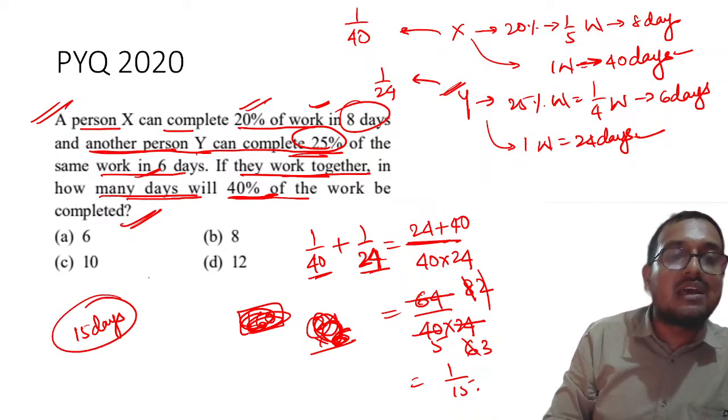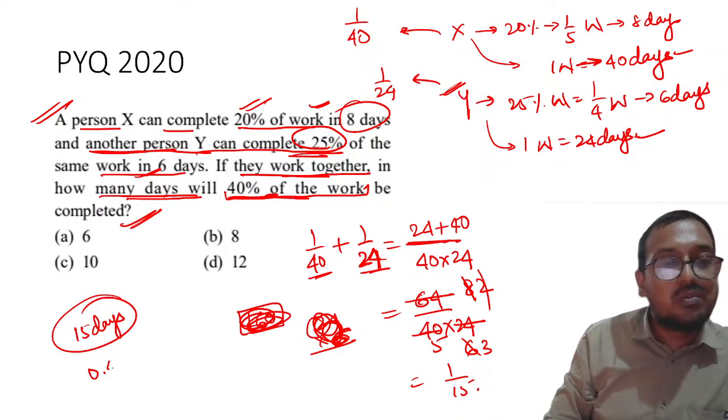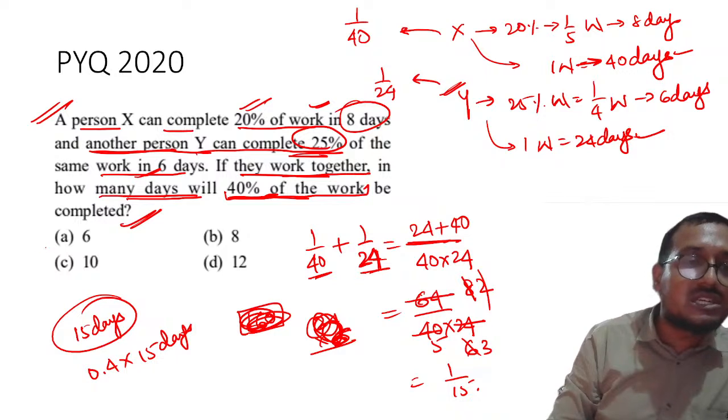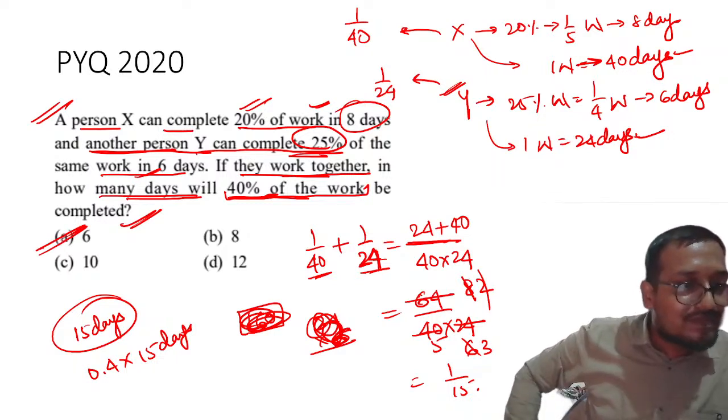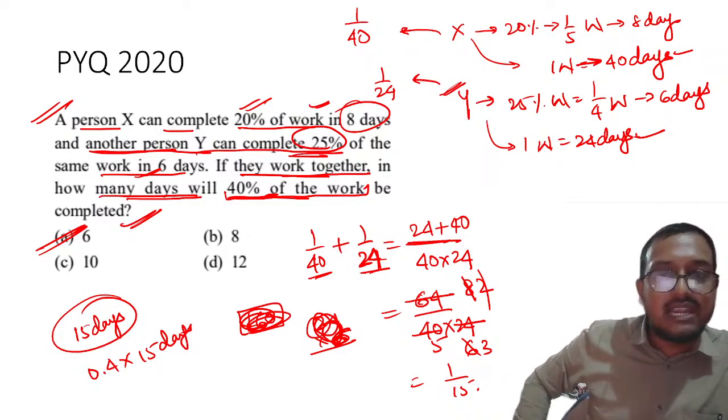Now how much work is required? 40% of work we have to calculate. So 0.4 times 15 days is equal to how much? 6. Do we need to add 3? No, we do not need to add 3. Why would we add 3? We have to multiply, no?